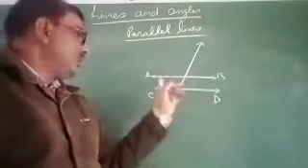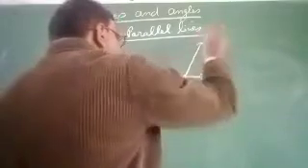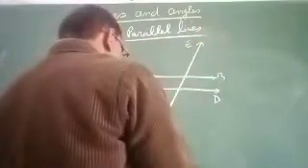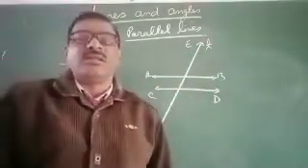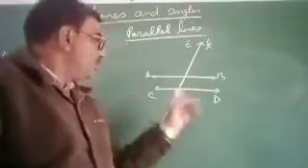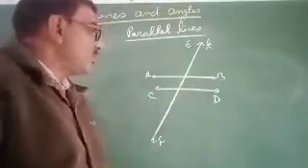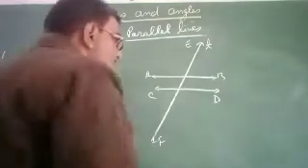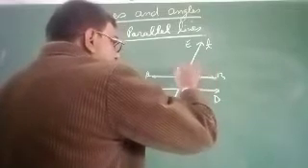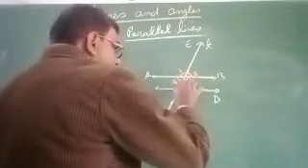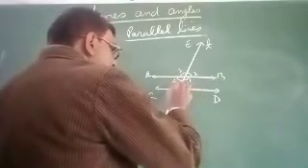And these lines AB and CD are cut by a third line. Suppose this line is EF. So this third line is called the transversal line. Now when these two lines are cut by the transversal, then angles are formed. Suppose this angle is 1, this angle is 2, this angle is 3, this angle is 4, this angle is 5, this angle is 6, 7 and 8.